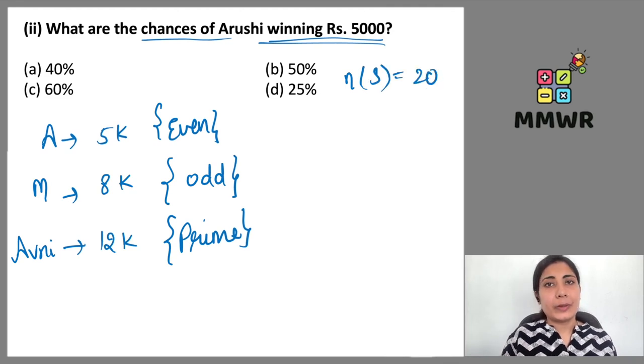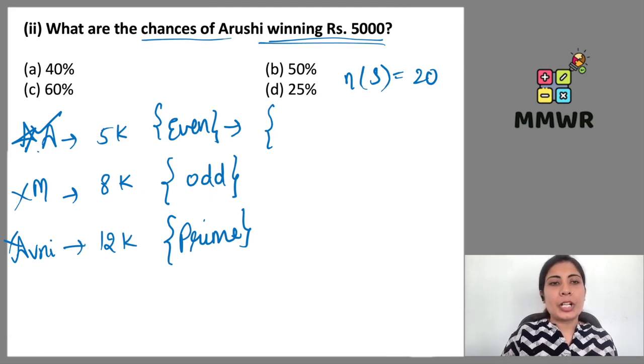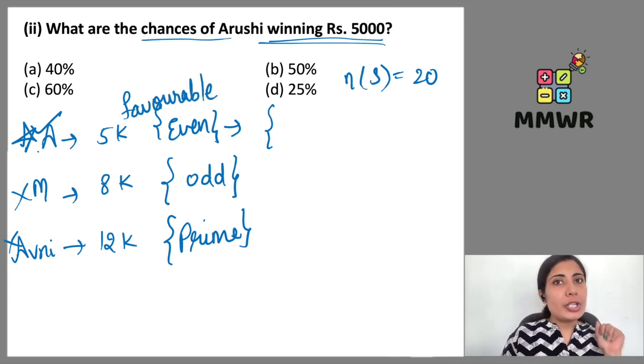The value of n of S is 20 with us. So we have to look only at the even number scenario. We don't have to check for Meera and Avni because we have to look only for the even number favorable outcome. So the favorable outcome is when Arushi is going to win.